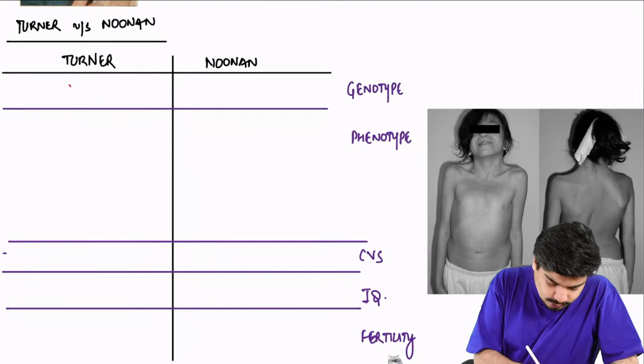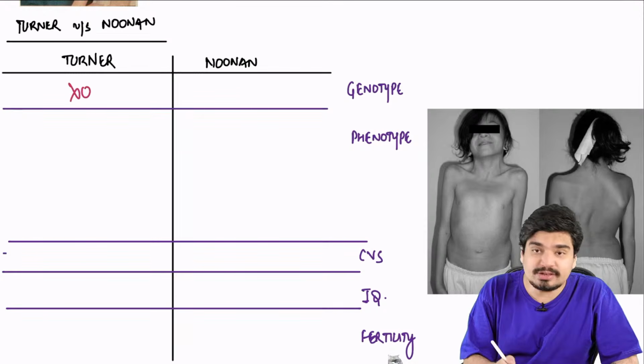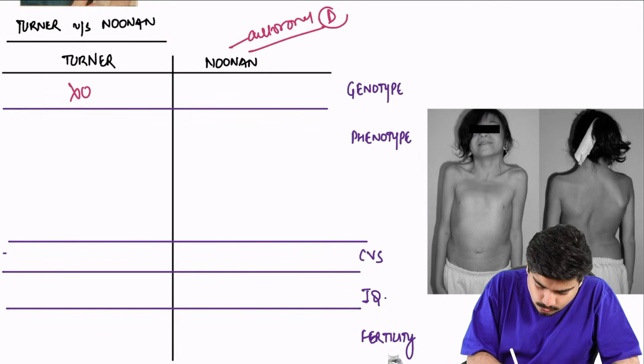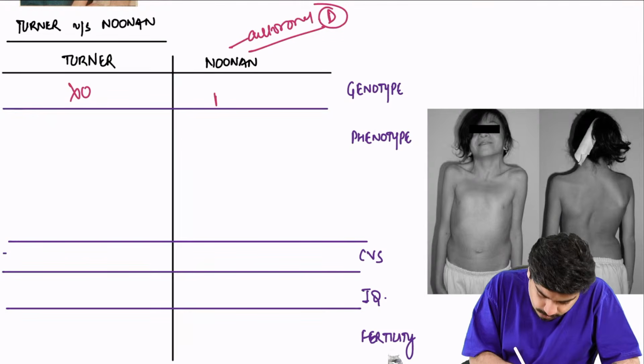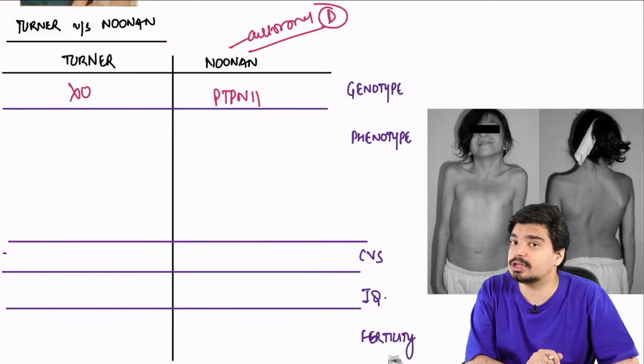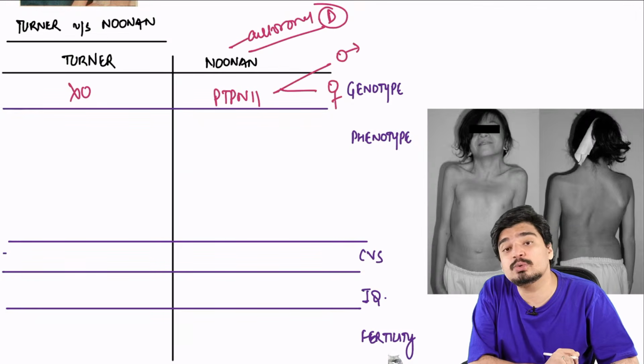So why does Turner syndrome occur? Turner syndrome, we all know, occurs because of monosomy X, XO. But Noonan syndrome, remember, is an autosomal disorder. In fact, it's an autosomal dominant disorder because of PTPN11 mutation, and hence it can be seen in both males and females.